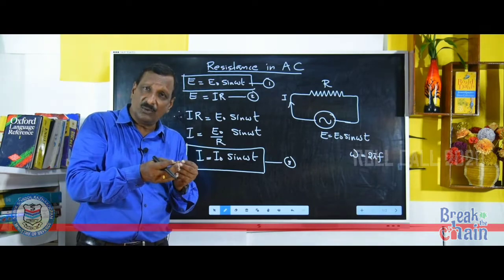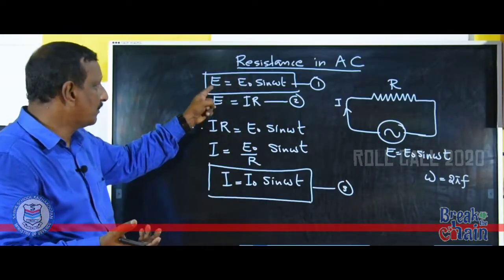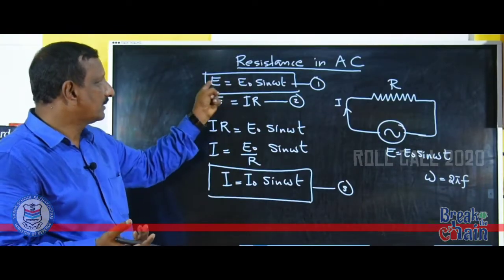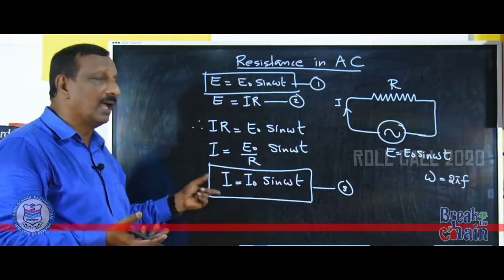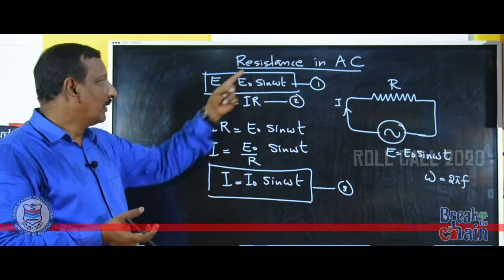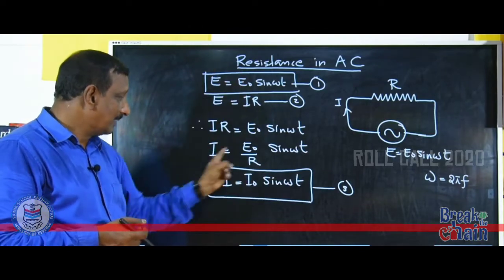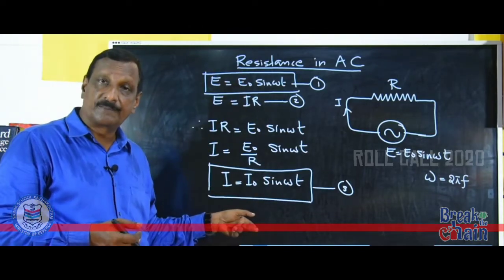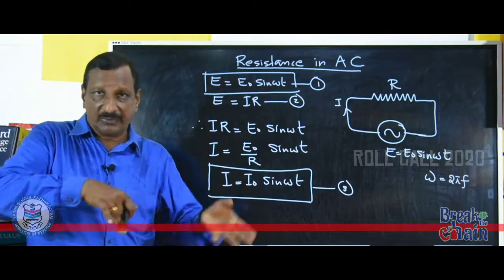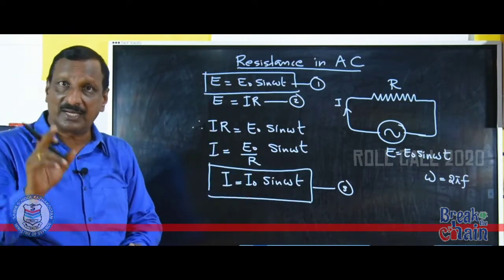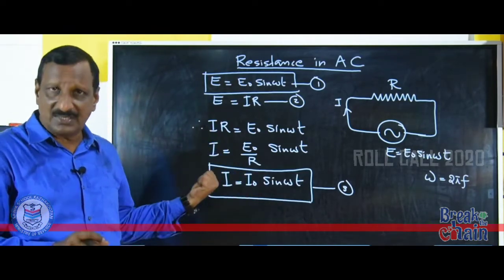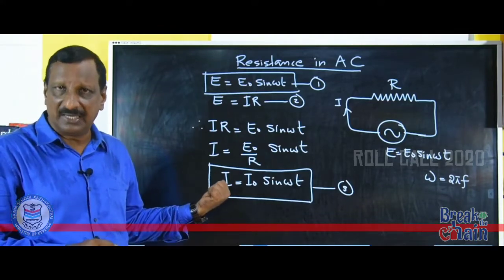When current is 0, EMF will be 0. For example, when omega t is 0, E is equal to 0. When omega t is 0, I is equal to 0. When omega t is 90, E is equal to E0. When omega t is 90, I is equal to I0. And so on. So the variation of EMF and current both are in same phase. This we can represent in a graph.